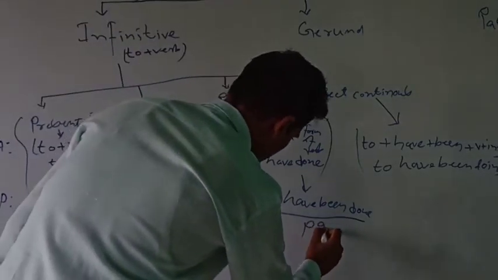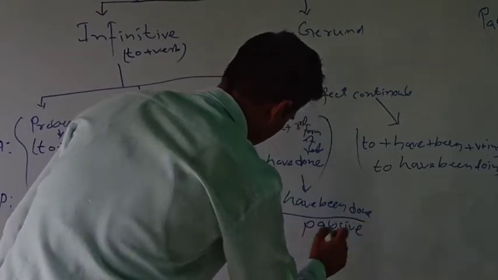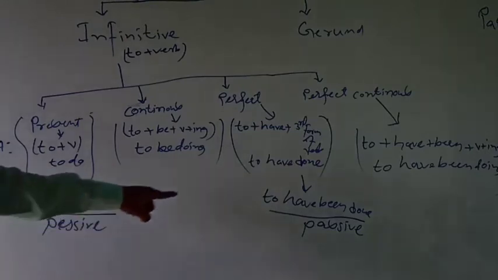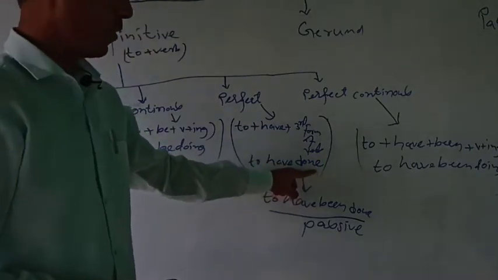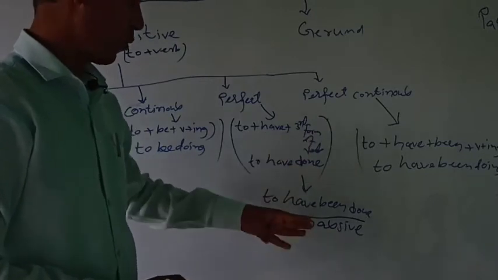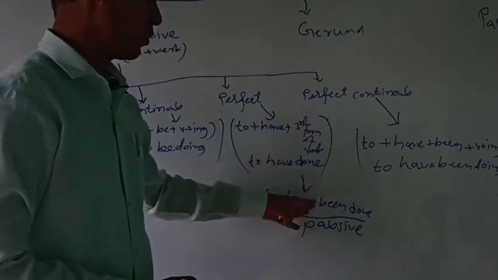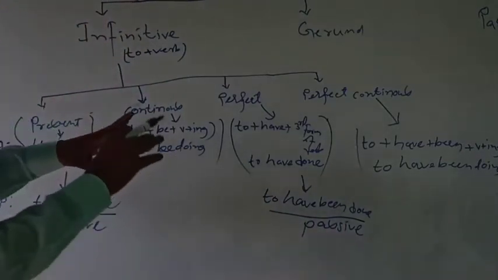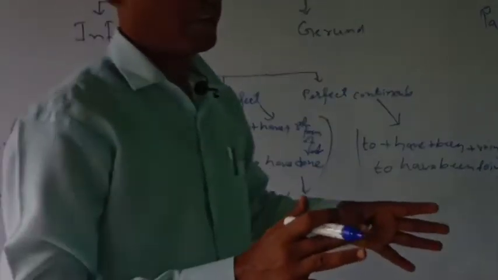In passive mode, to do is active, and in passive it will become to be done. Similarly, to have done is active, and if you turn it into passive voice, to have done will turn into to have been done. Okay, that is what we learned about the construction or formation of infinitive.